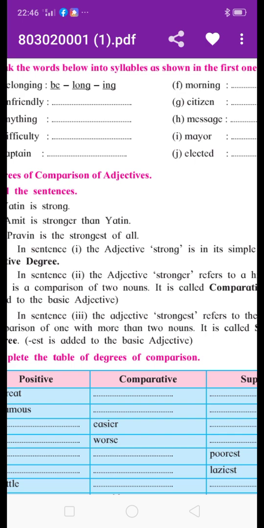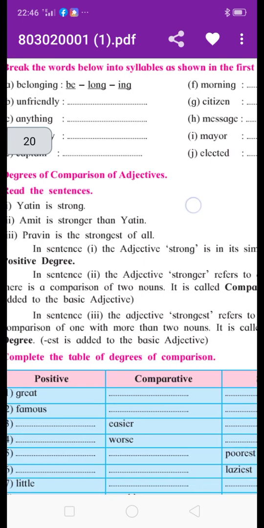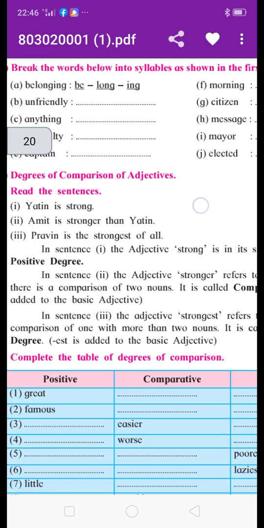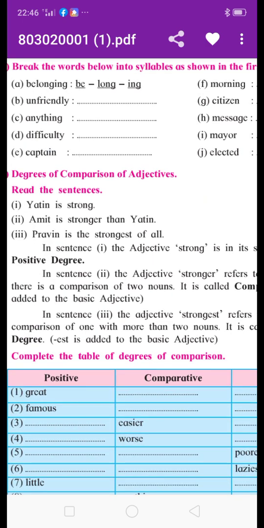Yatin is strong, but Amit is stronger than Yatin. Here is a comparison with the help of the adjective stronger. We join er to the adjective, and after the adjective we use than for the comparison of two nouns.